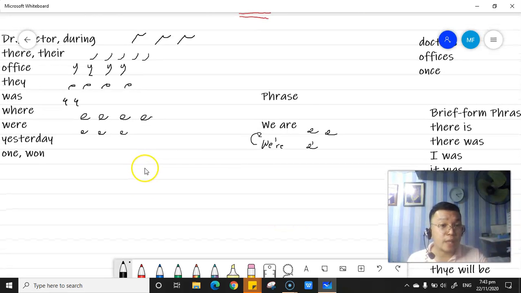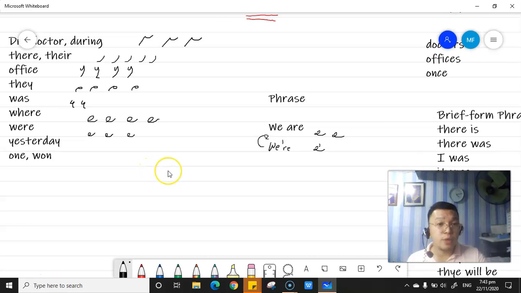That is how you write a contracted word. Same with it's: T and S, then the quote mark. Let me correct it. It's, or it is.